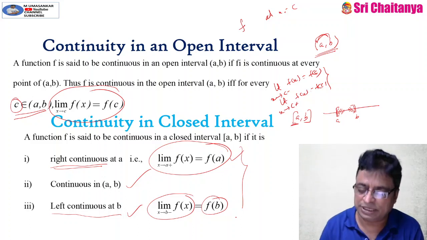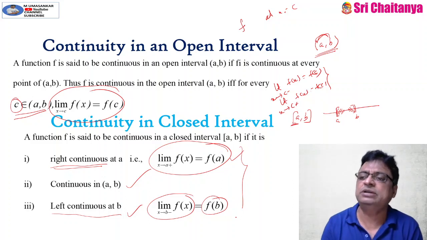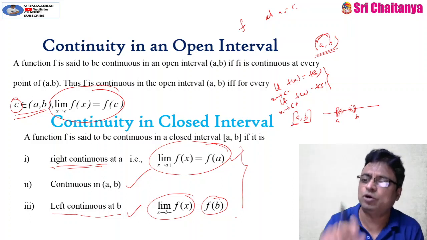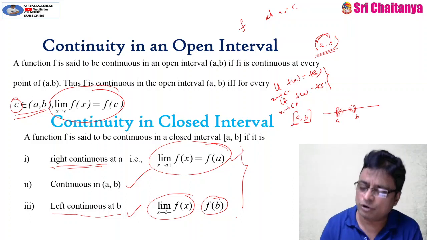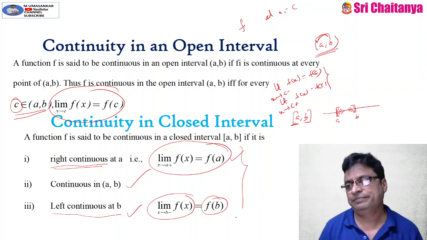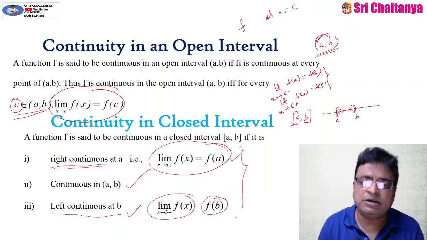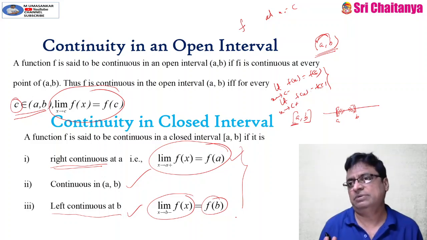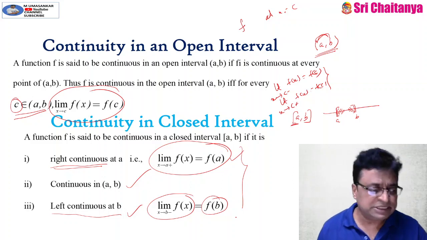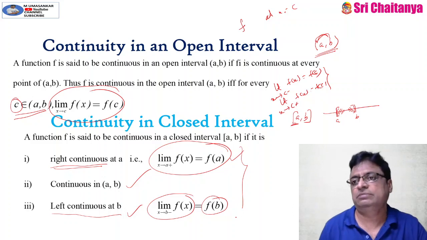Whereas in continuity, the point where you are checking the continuity of the function should belong to the domain of the function, and moreover, your function should be defined at that point. And in limits, your function need not be defined at that point. These are the main differences between limit and continuity.